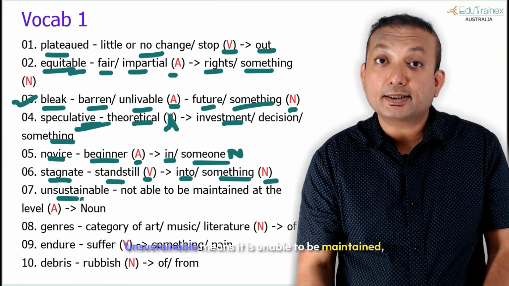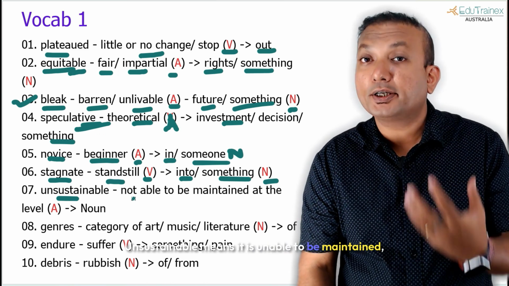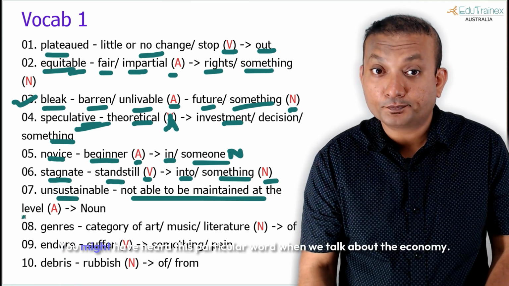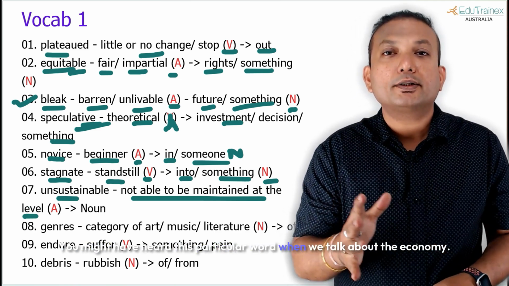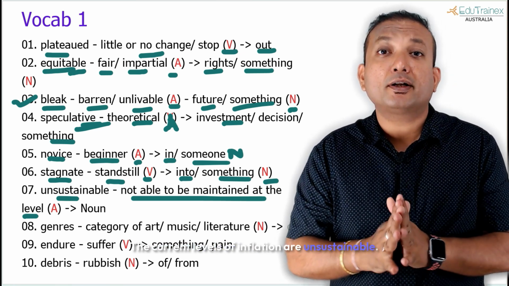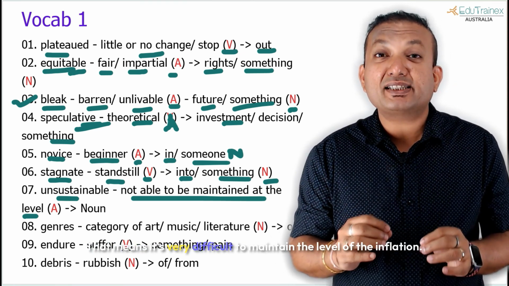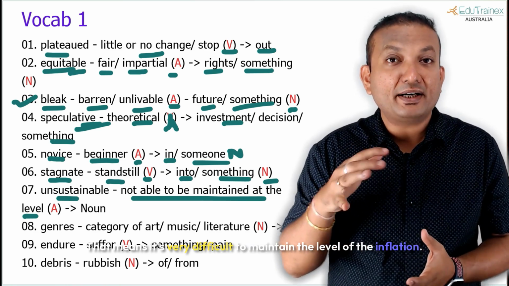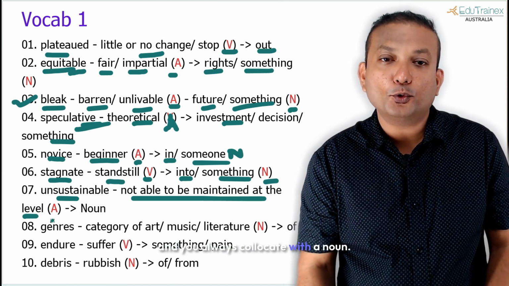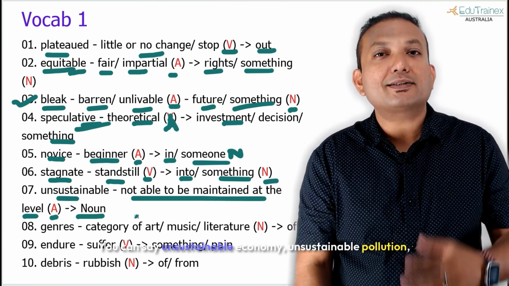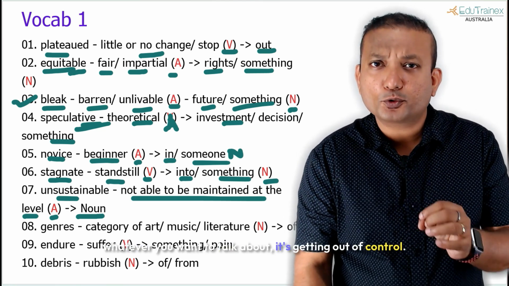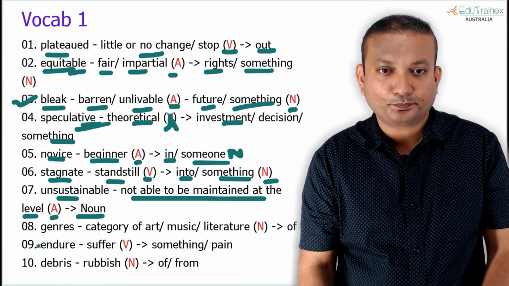The seventh one is unsustainable. Unsustainable means it is unable to be maintained, not able to be maintained at the level. You might have heard this particular word when we talk about the economy. The current levels of inflation are unsustainable. That means it's very difficult to maintain the level of the inflation. It's getting difficult for the people. Unsustainable, and you always collocate with a noun. You can say unsustainable economy, unsustainable pollution, whatever you want to talk about. It's getting out of control.